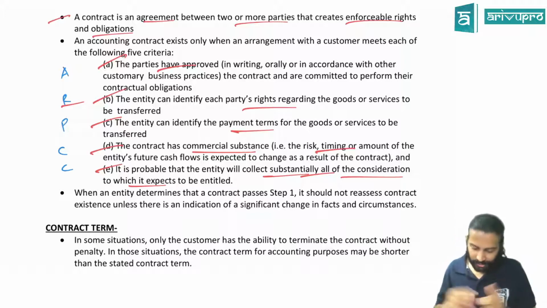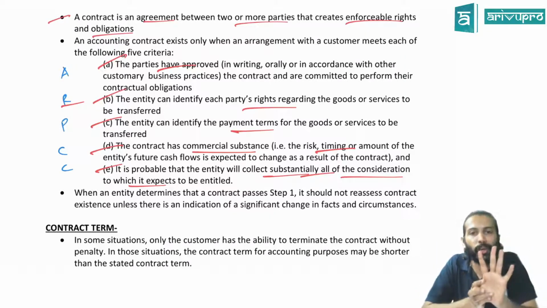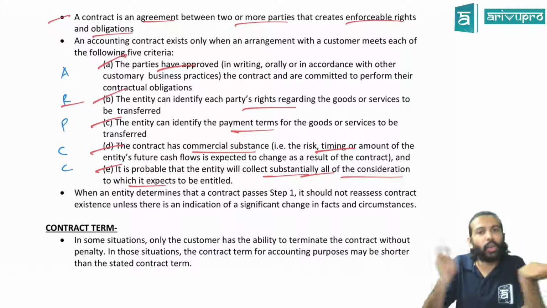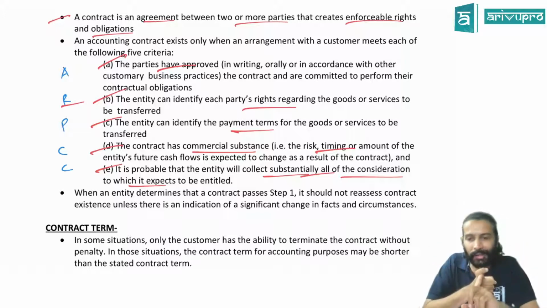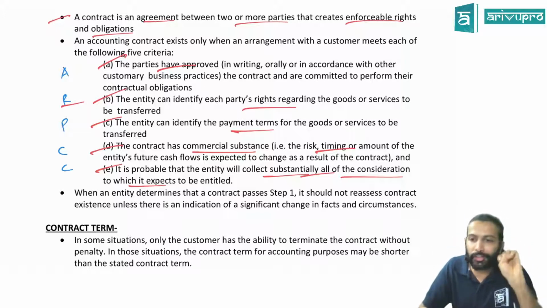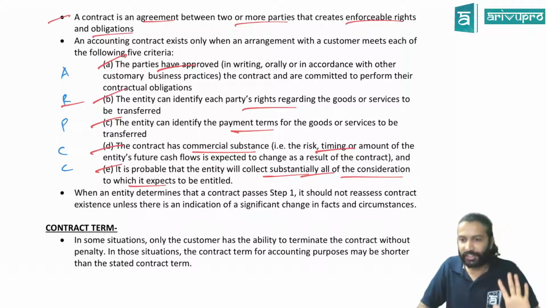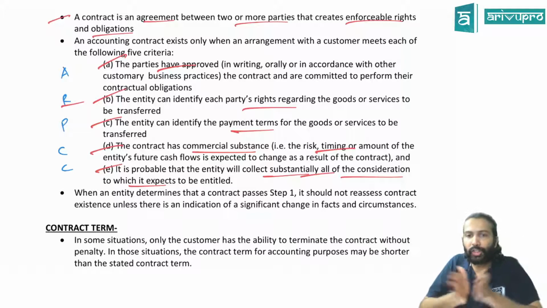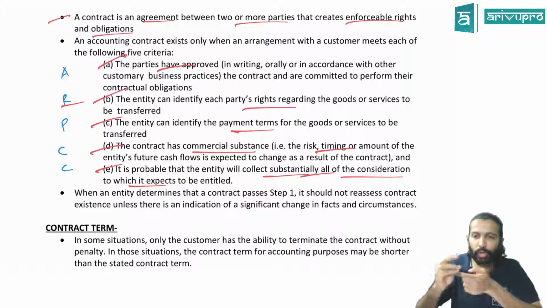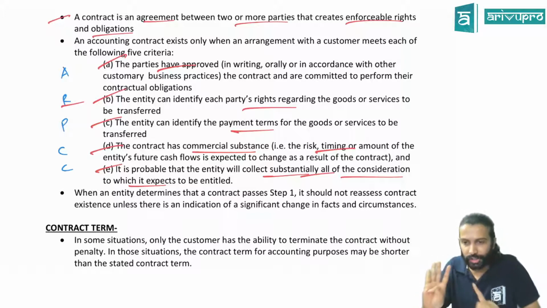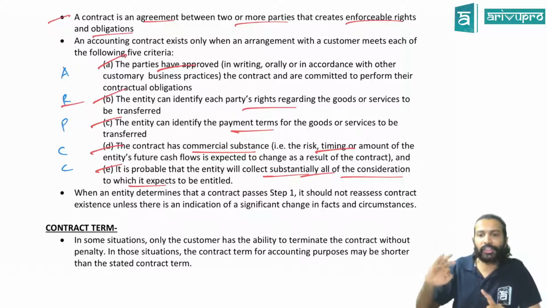Just give me a quick recap. Like this, we'll keep recapping so that we learn this in the class itself. Contract means what? It's an agreement between 2 or more parties which creates enforceable rights and enforceable obligations. And a contract should satisfy all 5 features, which we are calling ARPCC. A means the parties should agree to the terms and conditions of the contract, and each of them should know what their performance obligation is. That is A. Obligation came. Next is what? Rights.